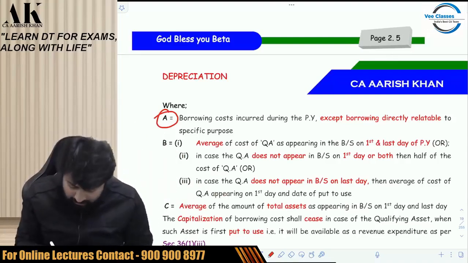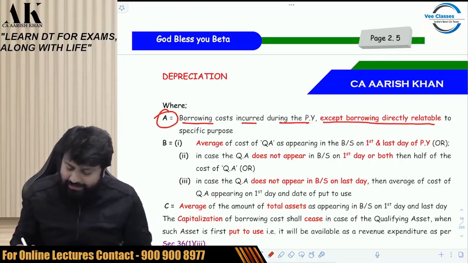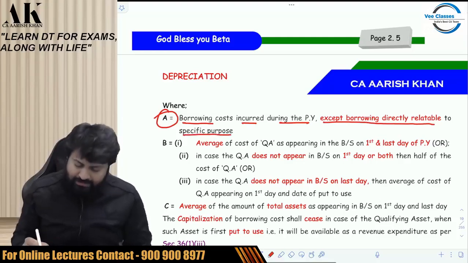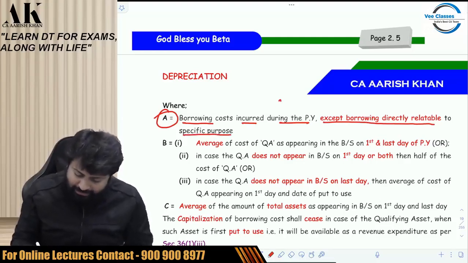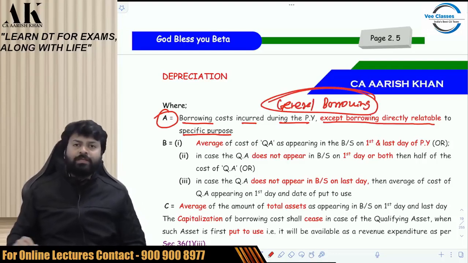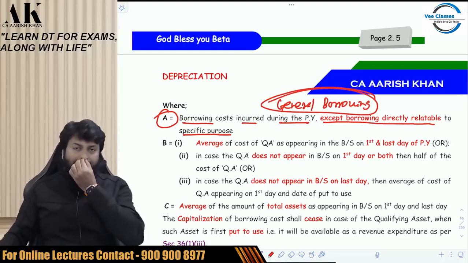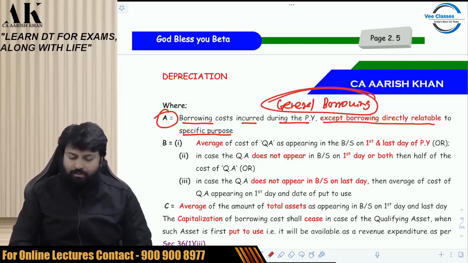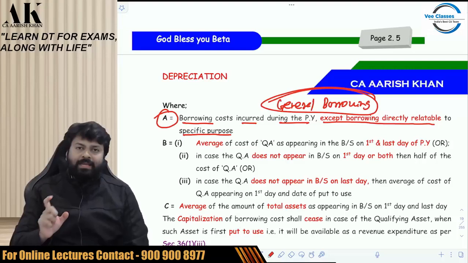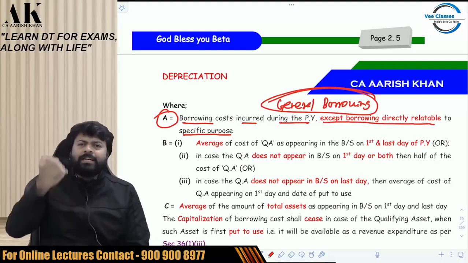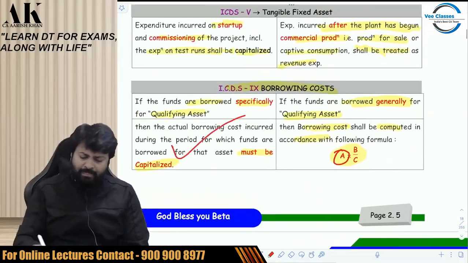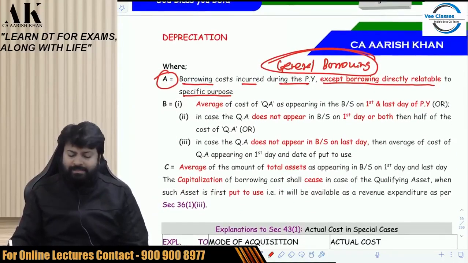Interest on general loan. A is borrowing costs incurred during the previous year, except borrowing directly relatable to a specific purpose. It means which borrowing? General borrowing. This talks about which borrowing? This talks about general borrowing. So whatever is the general borrowing, you have to take it in point number A. Whatever is the specific borrowing, that is already capitalized over here.